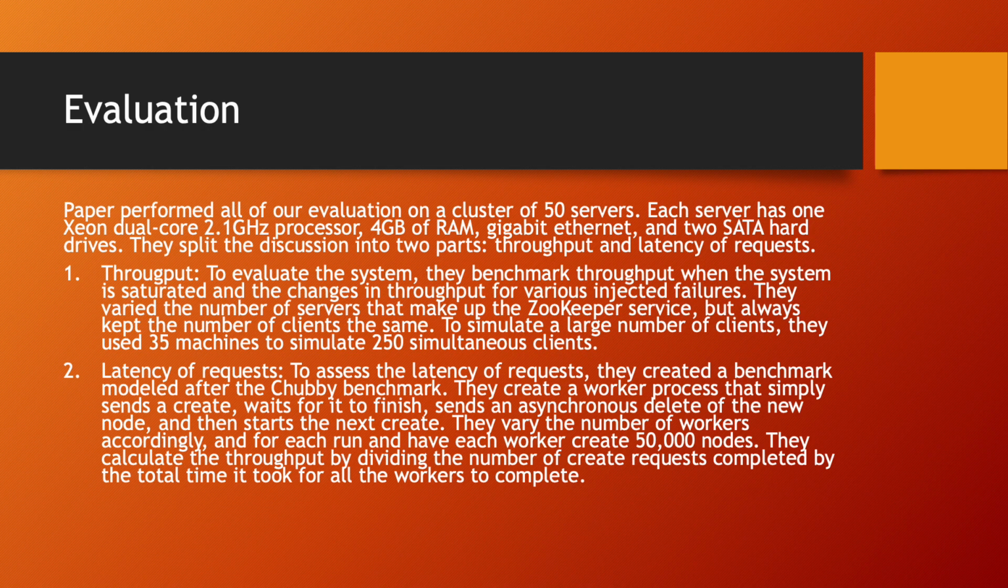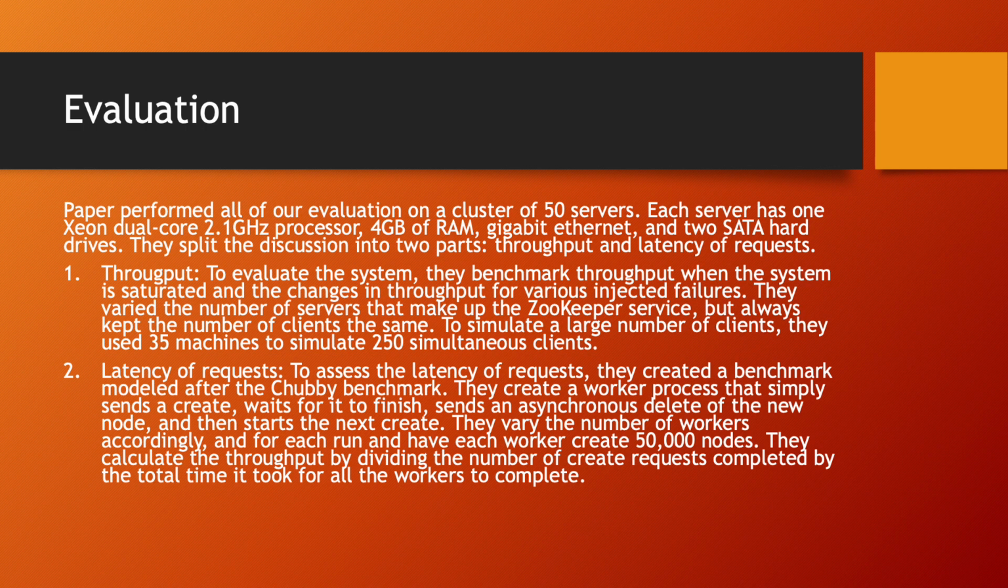Let's look at the evaluation. The paper performed all of their evaluations on a cluster of 50 servers. Each server has a Xeon dual-core 2.1 GHz processor, 4 GB of RAM, gigabit Ethernet, and 2 SATA hard drives. They split the discussion into two parts, throughput and latency of requests. To evaluate the system, they benchmark throughput when the system is saturated and the changes in throughput for various injected failures.